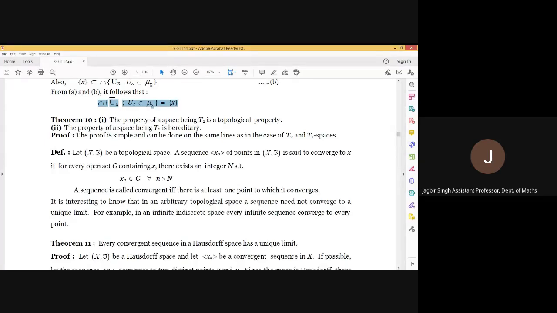If R is a T2 space, then all the sequences studied earlier by you on the real line or in the real field had a unique limit, because all the structures that we discussed up to now were T2.